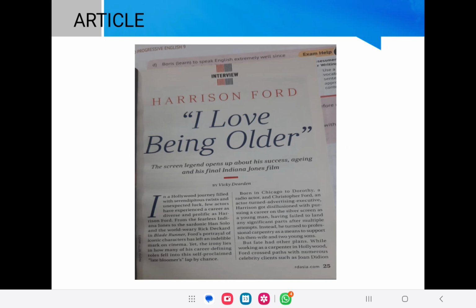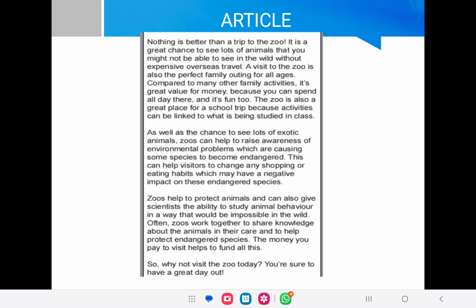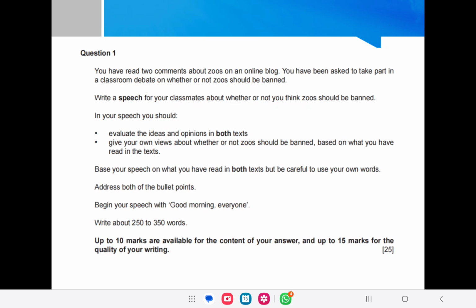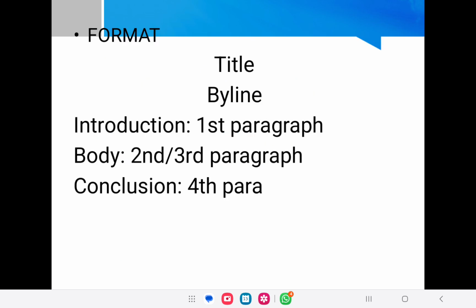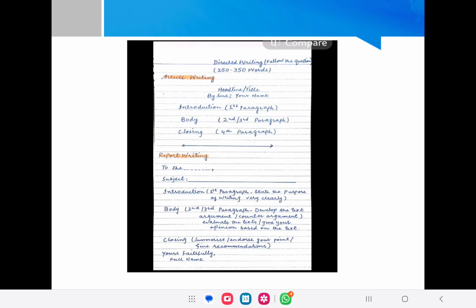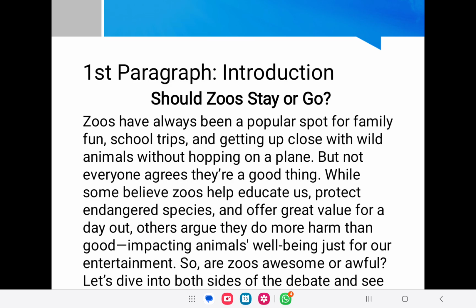No, simply write whatever title you have chosen for yourself. After that, byline: simply write by, put a colon there, means 2 dots, and after that write your name. Then introduction, first paragraph, body, second and third paragraph, and then conclusion in the fourth paragraph. Here you can see it is written there and we have discussed it.